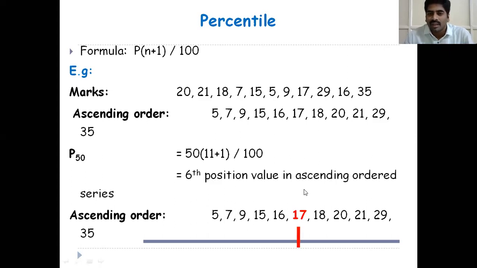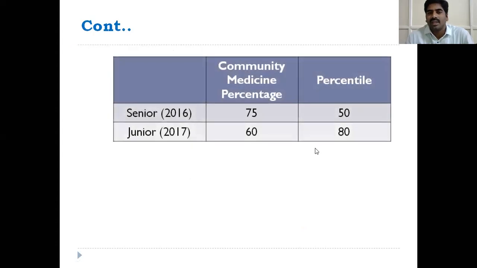Observe here, this is 17, the 50th percentile value. That means 17 is in the middle position, 50% of the observations before the 17 and 50% of the observations above the 17. 1, 2, 3, 4, 5 observations. Okay. So percentile represents the position of the observation. Okay. See here, I will give another example.